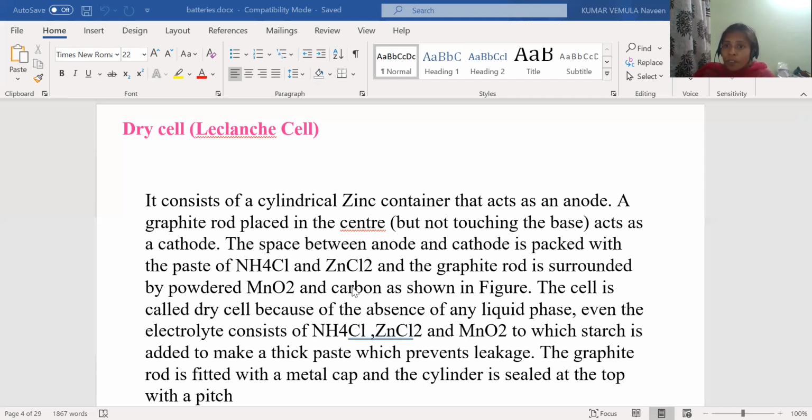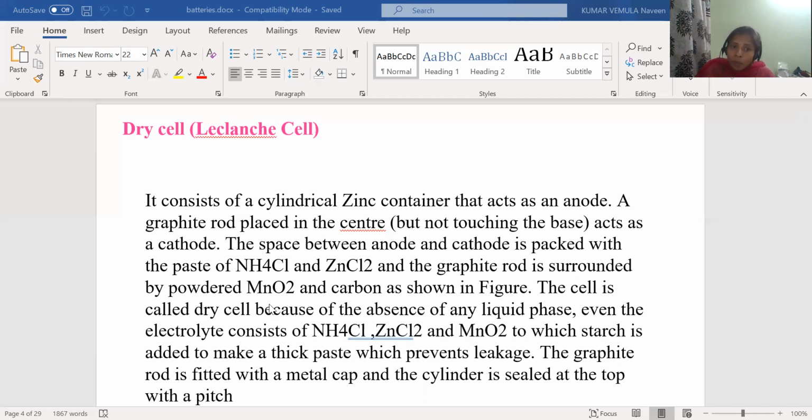So to increase the reactivity, we are using one of the powders which has more reactivity. So here we are using MnO2 powder which is coated on the graphite rod to increase the reactivity. So MnO2 is increasing the reactivity.